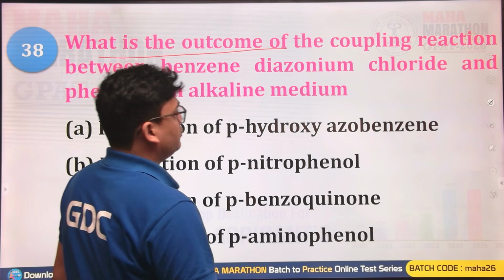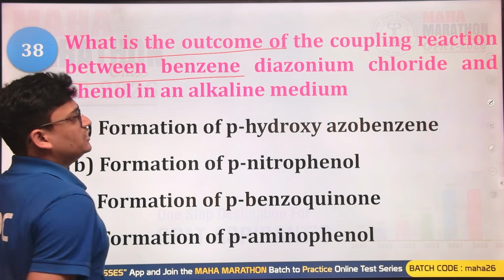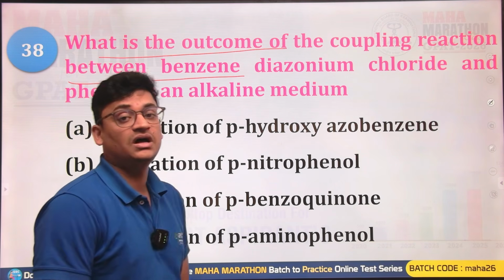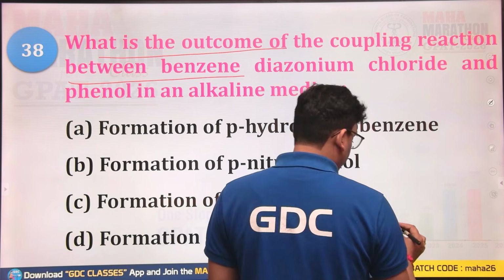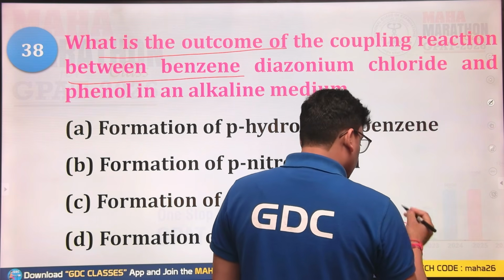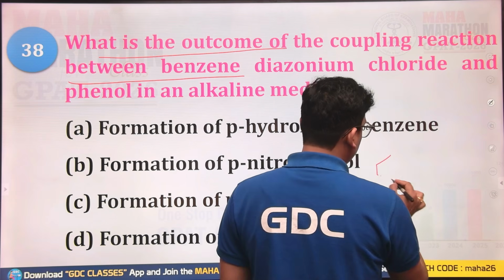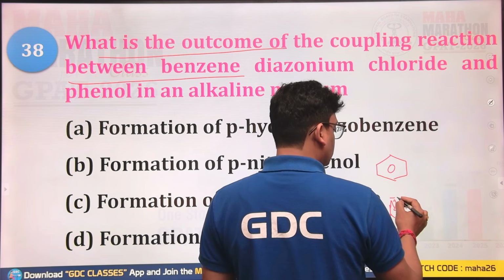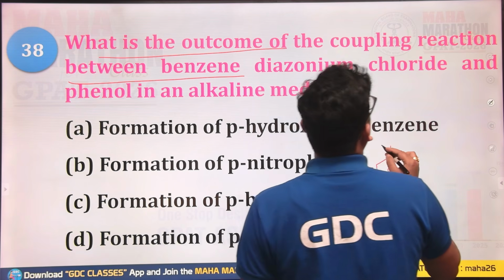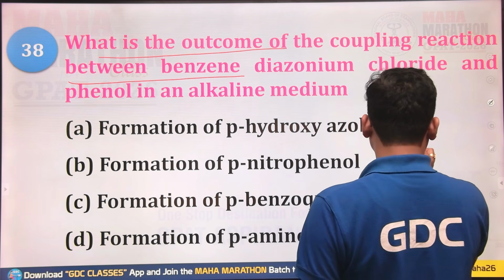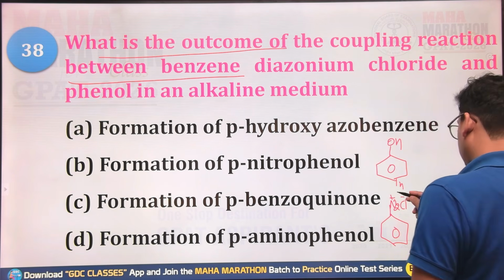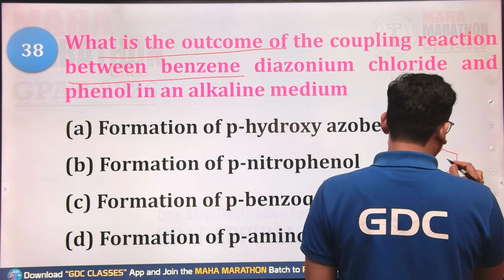What is the outcome of the coupling reaction between benzene diazonium chloride and phenol in the alkaline medium? So what will be the coupling product after this? You have the benzene diazonium salt, and you react this with the phenol. Yes, that is the right answer. So H from here will be removed and N2 will be joined up.